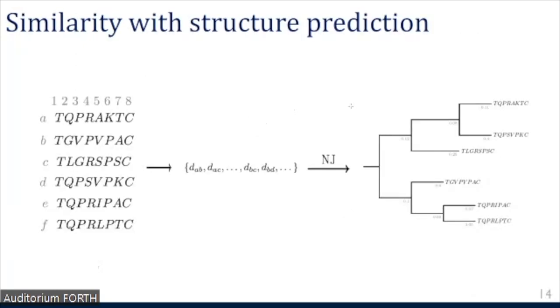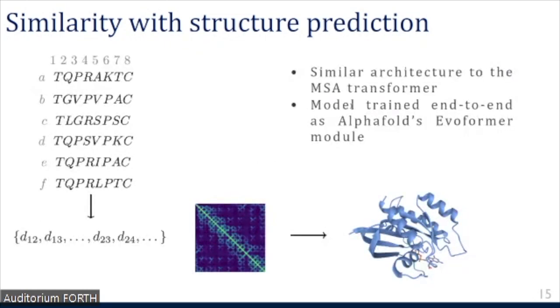So one interesting aspect of framing the problem in this way is the similarity with structure prediction. Indeed, here from a multiple sequence alignment, we're interested in computing distances between the sequences, namely between the rows of the alignment. Whereas in the context of structure prediction, a field in which deep learning has known a lot of success recently, we are interested from a multiple sequence alignment in computing the distances between pairs of amino acids, namely between the columns in the input sequence to obtain a contact map from which we can then predict the protein structure.